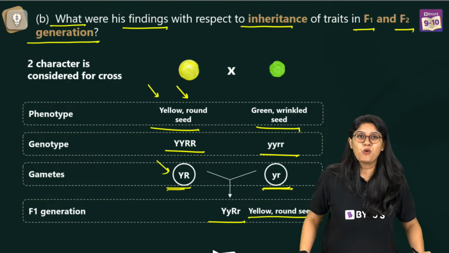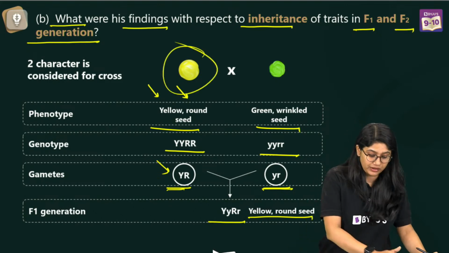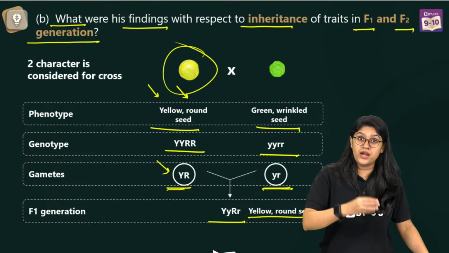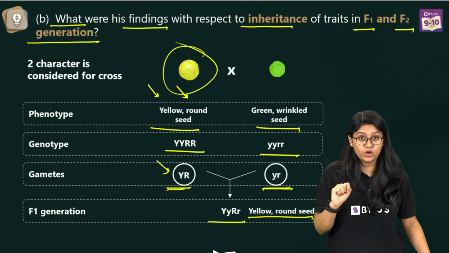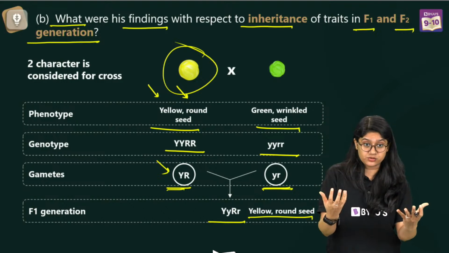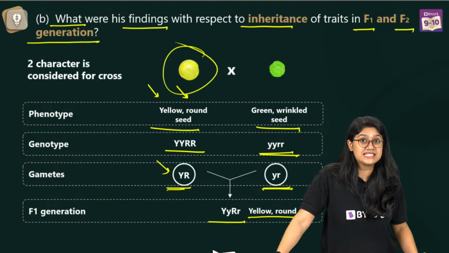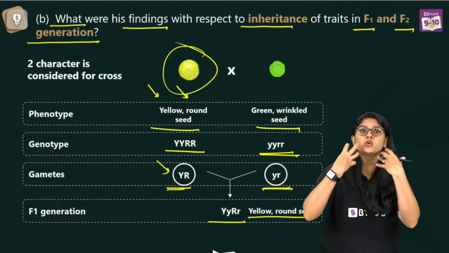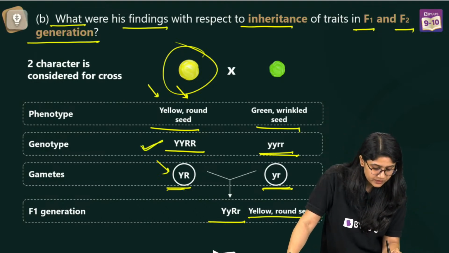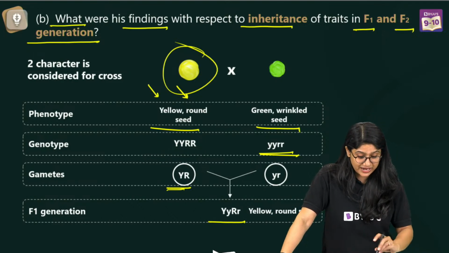Now, what we do, we will see the genotype of it. Over here, this is a dominating characteristic. So, we will write in this particular way. Capital Y represents a yellow color and capital R represents the round shape of the seed. So, these are the dominating characteristics. That means that they will express themselves, right? Then, we have small y and small r. That means that these are recessive ones and they will not be able to express themselves in the presence of the dominating one. Clear? Yes, very good. This is dihybrid cross.